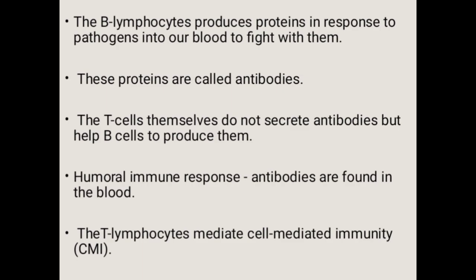Acquired immune response is further divided into 2 types. They are humoral immune response and cell mediated response. The response involving the antibodies which are found in the blood is called humoral immune response. The second type is cell mediated immune response or cell mediated immunity. The T lymphocytes mediate cell mediated immunity.